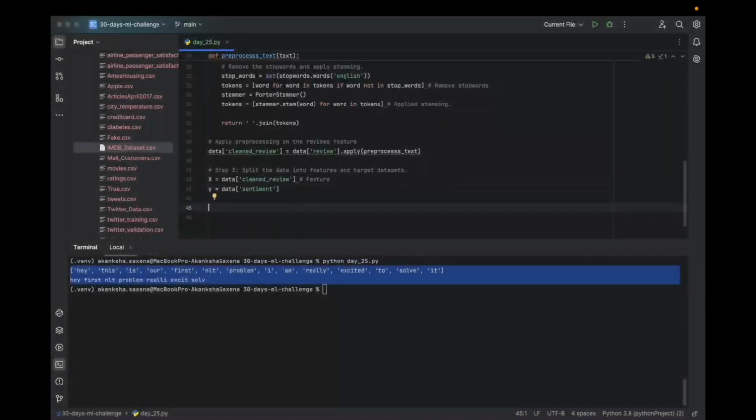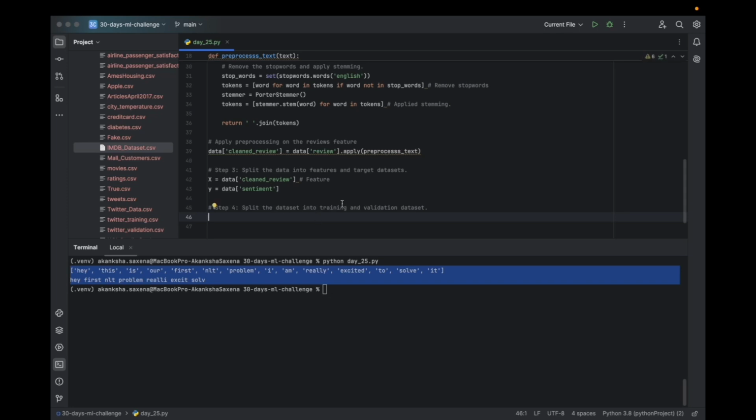Now, step number 4 is split the data set into training and validation data set.